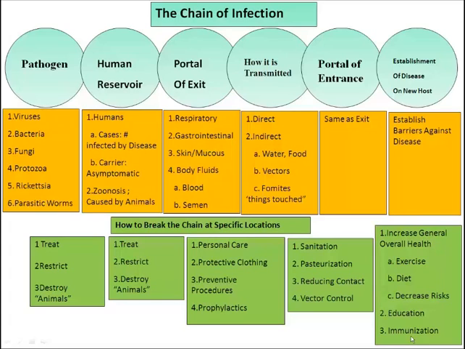And then there's vector control. A lot of societies do this by controlling their mosquito population. They either will have some kind of a truck come through and spray or release a fog to kill the mosquitoes, or they'll have all sorts of policies in place where people can't leave tires with water in them, or tubs in their city environment with water in it where the mosquitoes can harbor. Where the portal of entry and establishment of the disease on a new host, if we want to break it there,